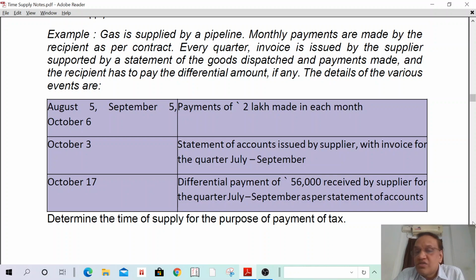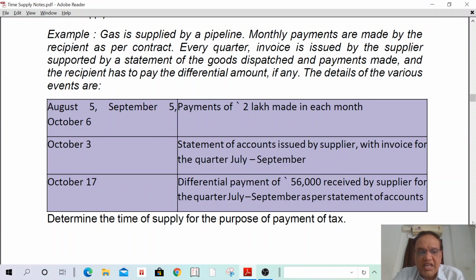Here, it is a continuous supply of service. And what is the due date to issue invoice in case of continuous supply of service? In case of continuous supply of service, where the due date is ascertainable from the contract, then an invoice shall be issued accordingly. Where successive statements of account or successive payments are involved, the time of supply shall be each such time to issue invoices, each such successive statement or each such payment received.